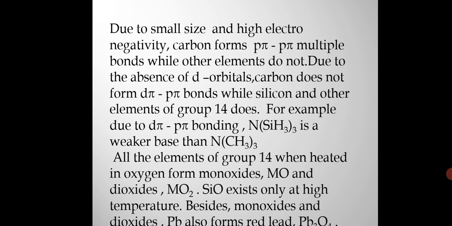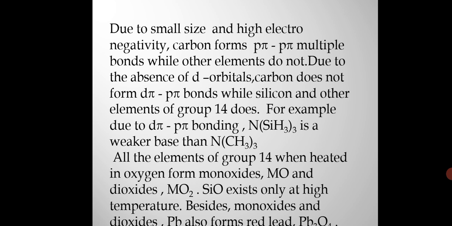Now coming to carbon, it has p-pi p-pi multiple bonds, while other elements, due to the presence of d orbitals, have d-pi p-pi multiple bonds. Due to the absence of d orbitals, carbon does not form d-pi p-pi bonds, while silicon and other elements of group 14 do, because they have d orbitals present. For example, with d-pi p-pi bonding, N(SiH3)3 is a weaker base than N(CH3)3.